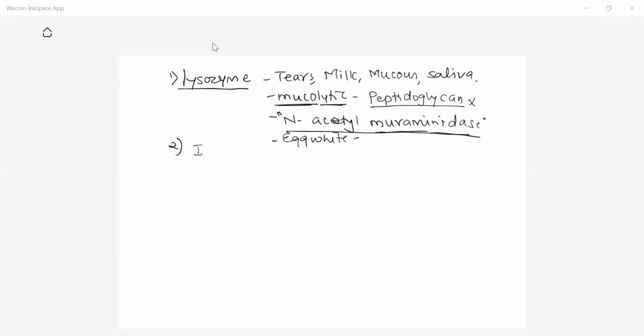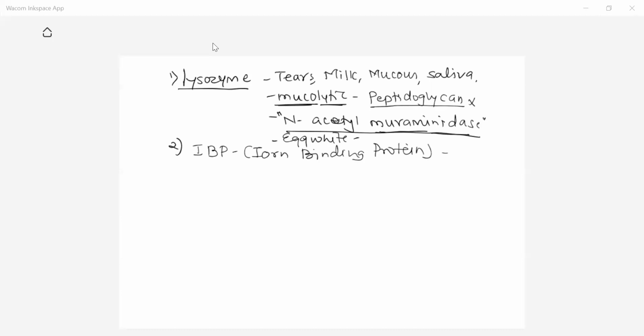Then the second component is the IBP protein. IBP stands for iron binding protein. Now, what is the role of such iron binding proteins? These iron binding proteins are also present in certain body fluids, as well as in the blood.